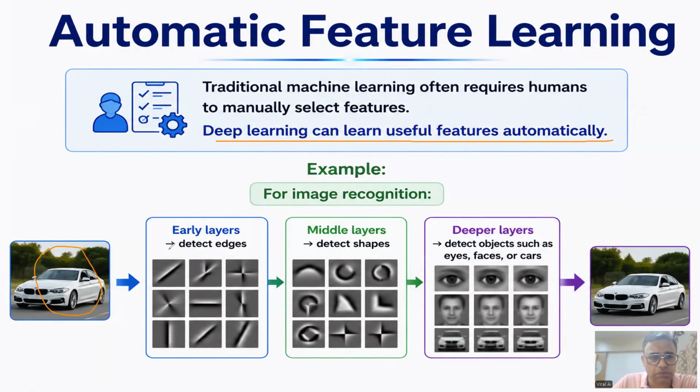First of all, it will automatically detect the edges, then it automatically detects the shape, and in the deeper layer of the deep learning, it detects whether the object contains eyes, faces, or car, and then car is recognized. So this is how deep learning works. There is no need to provide the rule, or the features. It automatically extracts the features from the images.